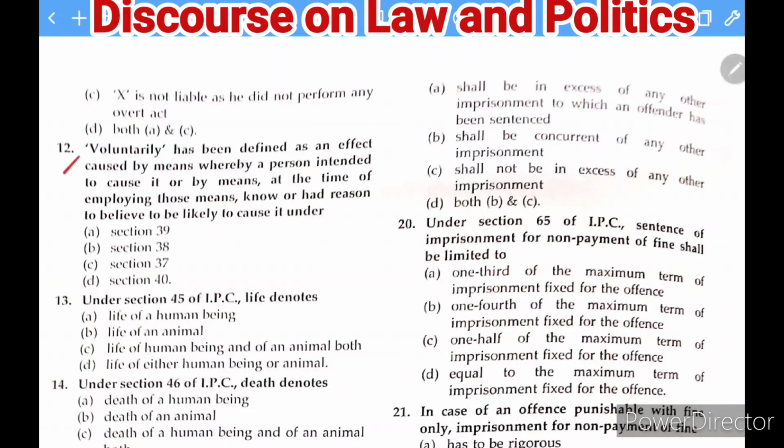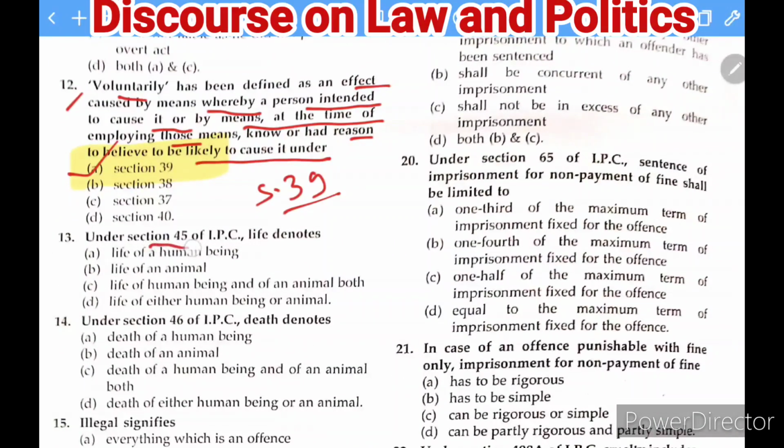The next question is here: voluntarily has been defined as an effect caused by means whereby a person intended to cause it, or by means which at the time of employing those means he knew or had reason to believe to be likely to cause it. So under which section of the IPC has voluntarily been defined? Voluntarily has been defined under section 39. So the definition is in section 39 and therefore the answer is A.